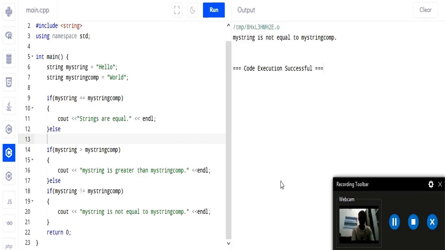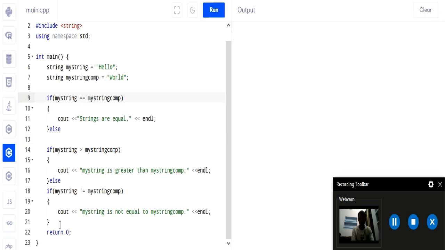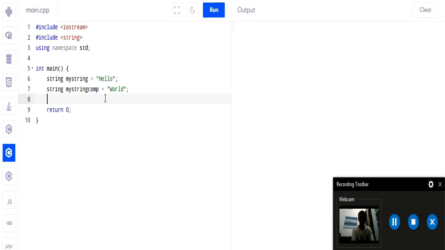Okay, now the next is comparing two strings using the compare function. So let us see that also. Remove this much of code. So we have two strings. First is my string, another is my string comp. First let us see what the compare function is. Okay, so comment here: using compare function. So this is how we write our compare function. int compare(const std::string& str) const. Okay, so now let us understand what this function is and then we will use it in our program.